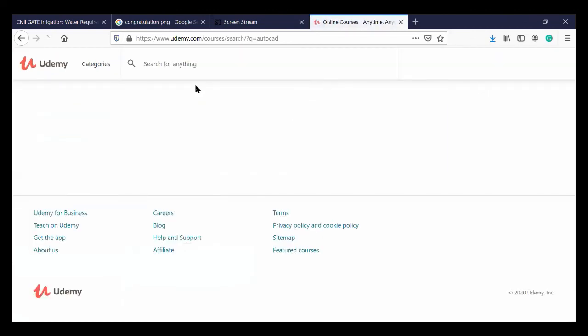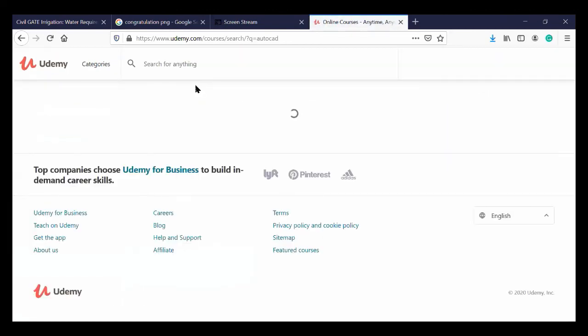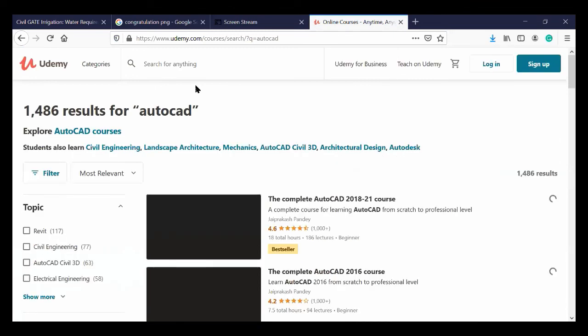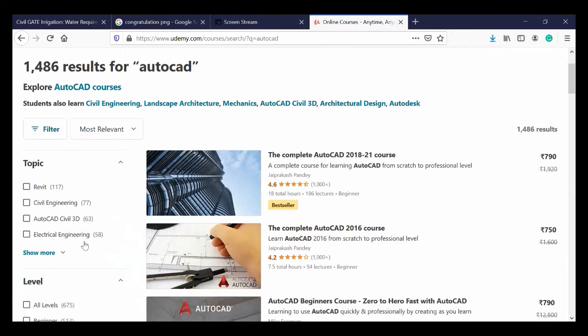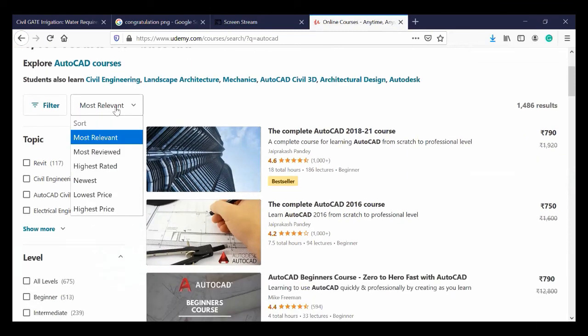AutoCAD. So there are a lot of courses in there. How to choose the course is very important, because if you see on the left side, we found 1486 results for AutoCAD on this website. But the most important thing is you need to filter them. The filters are most relevant, most reviewed, highly rated, newest.